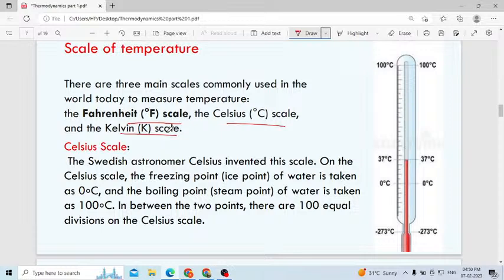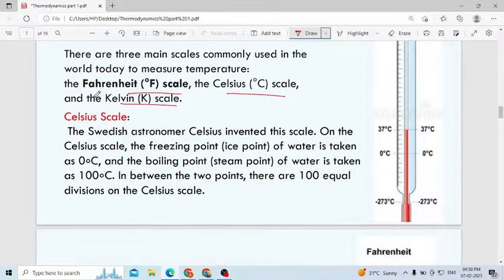Okay, next one, Celsius. Who discovered this Celsius scale? Swedish astronomer Celsius invented this scale. That's why he kept his name for the scale he invented, the Celsius scale. On the Celsius scale, the freezing point of water is taken as 0 degree, and the boiling point or steam point of water is taken as 100 degree. In between the 2 points there are 100 equal parts of division in the Celsius scale.